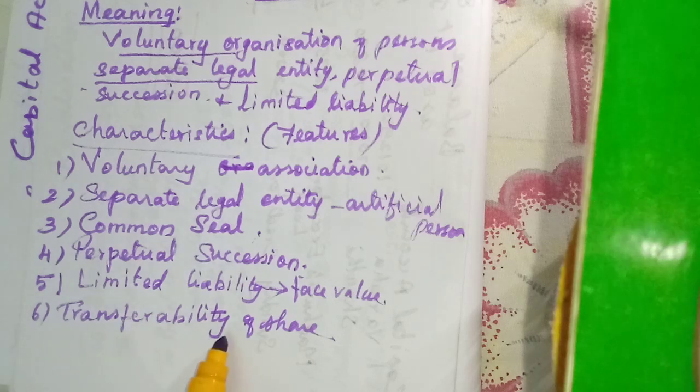But this is not possible in the partnership form and sole proprietorship form of organization. There the ownership cannot be transferred, isn't it? That person only is the owner. If he does not want it, he can sell the property, but ownership cannot be transferred easily from one person to another.